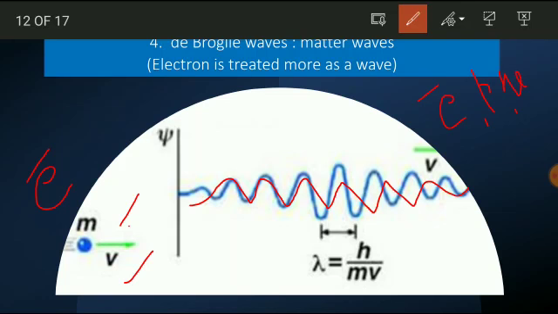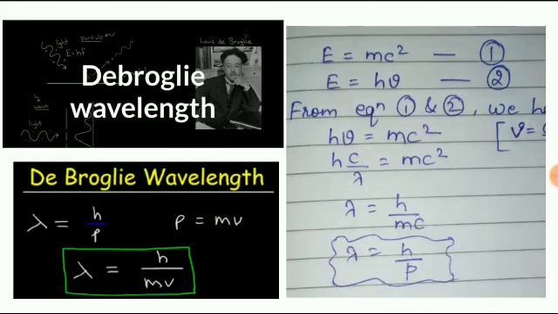Those particles are treated as a wave, and the wave associated with them is called a matter wave. So the wave associated with the electron, or the wave associated with the proton, is called a matter wave or material wave. Since it was observed by de Broglie, it is also called de Broglie waves. One more name is pilot wave.